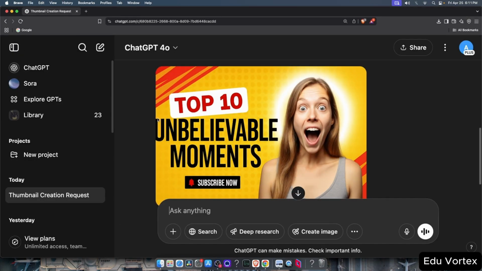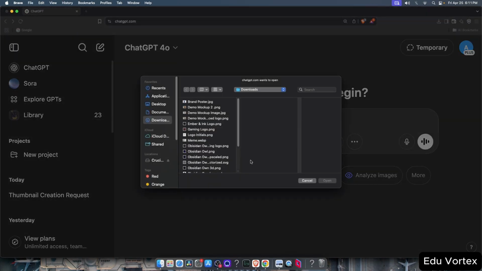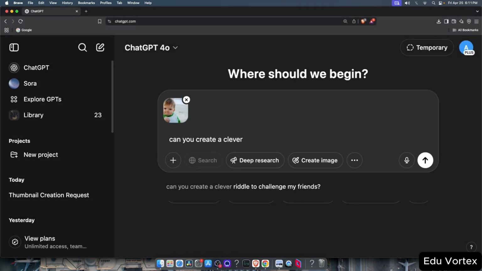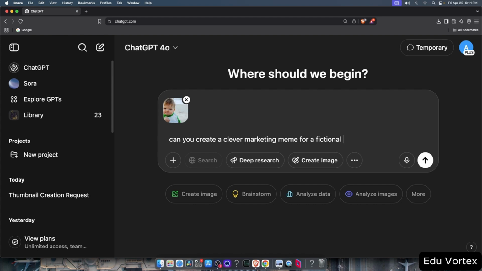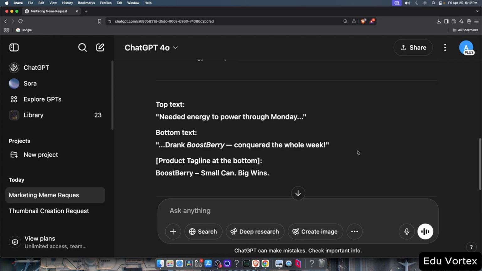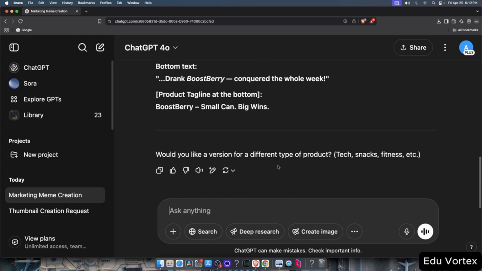First, let me open a new chat with ChatGPT. Upload the meme we downloaded, and ask it to create a clever marketing meme based on it. Since we're not working with any real product yet, we'll ask ChatGPT to make something up. A fictional product for this exercise.